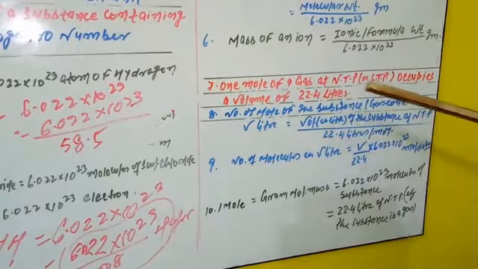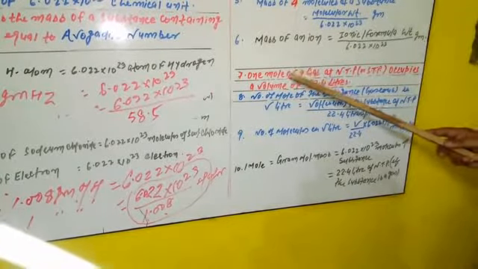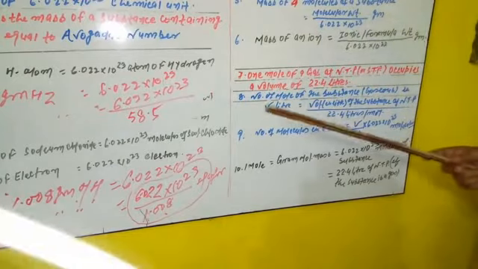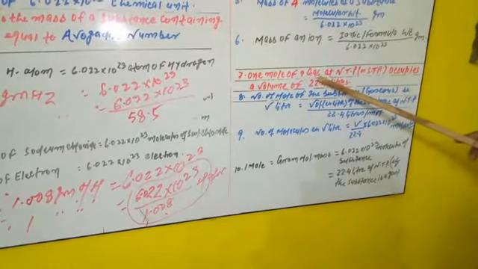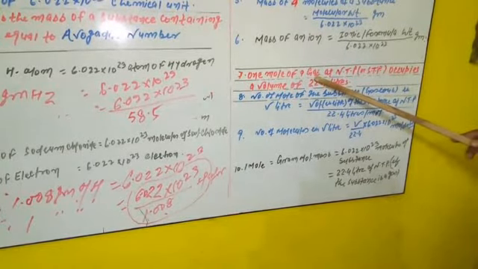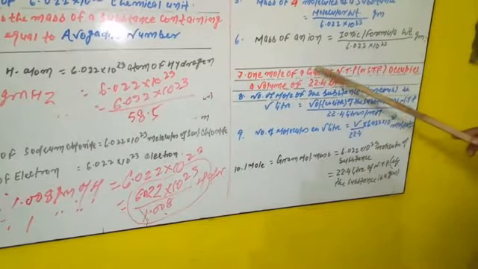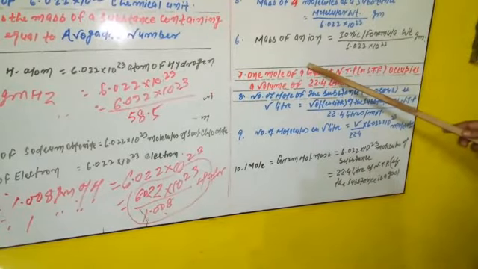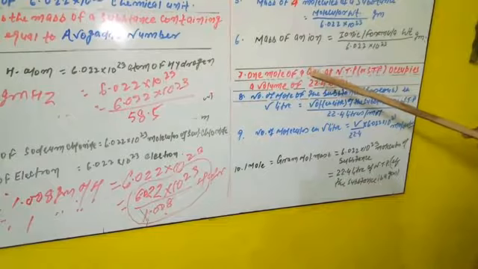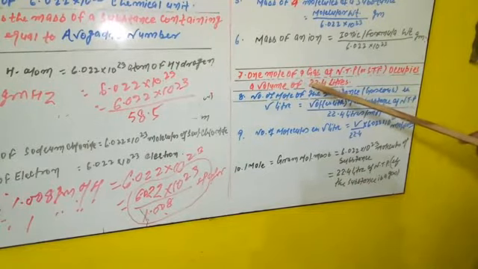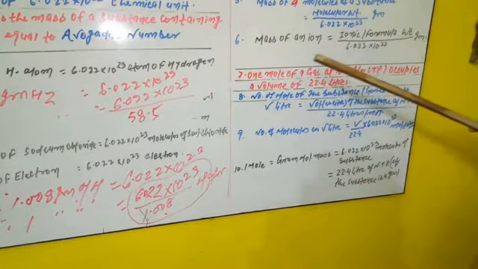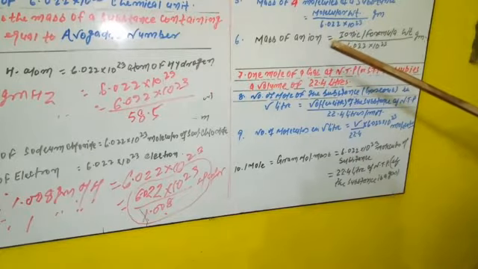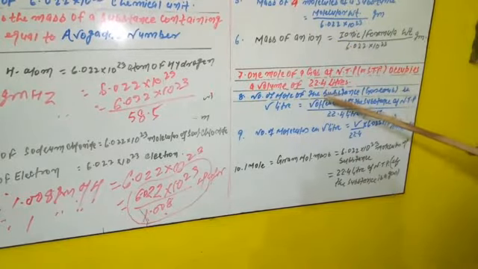In the case of gases, again we repeat, how can we relate the mole? We can say that in the case of gases, a mole is defined as the amount of the gas which has a volume of 22.4 liters at STP. Again we repeat: if you want to relate the mole in terms of volume, then in the case of gases, a mole is defined as that amount of gas which has a volume of